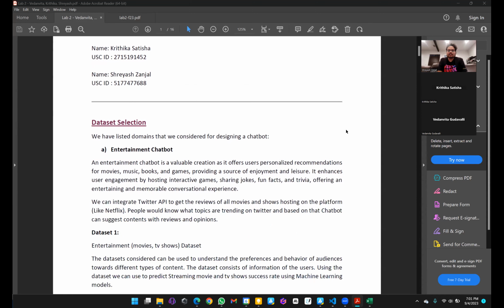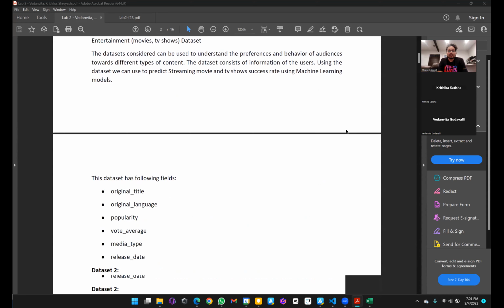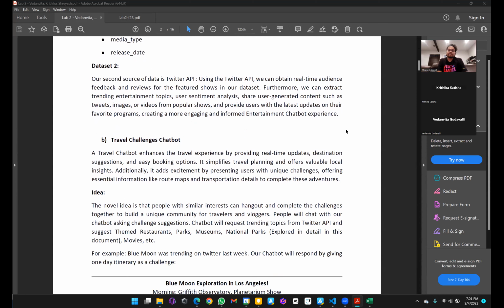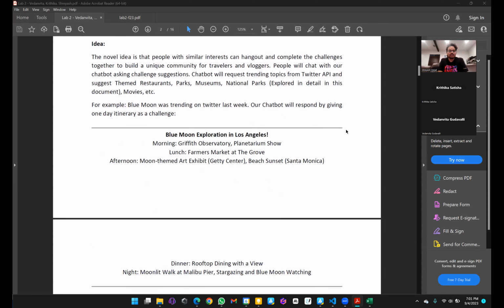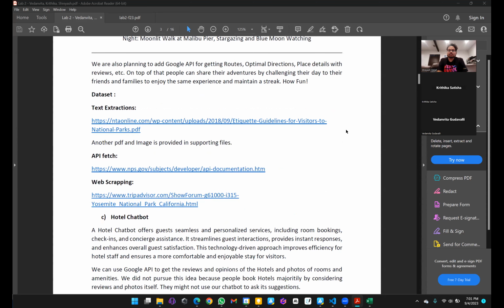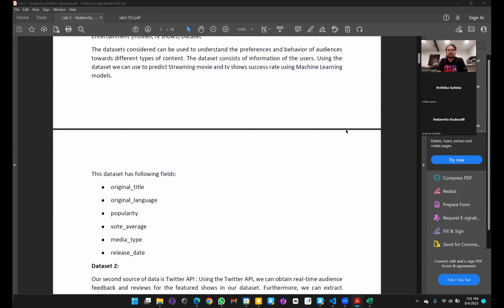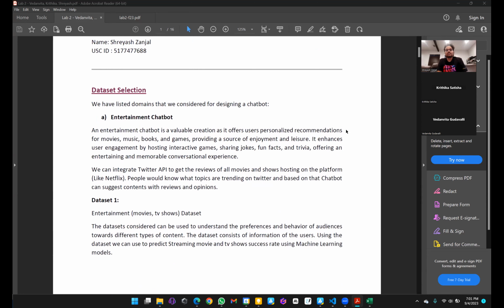So at first we decided that we will be exploring the chatbot options in the entertainment domain, and we also had an interesting idea with a travel challenge chatbot, and we also went through brainstorming of a hotel chatbot. The main idea behind selecting the entertainment chatbot was that it would be offering a personalized recommendation for movies, books, and games, and they would be like a source of enjoyment for people. And it will actually enhance the interactivity of people with what they are watching.